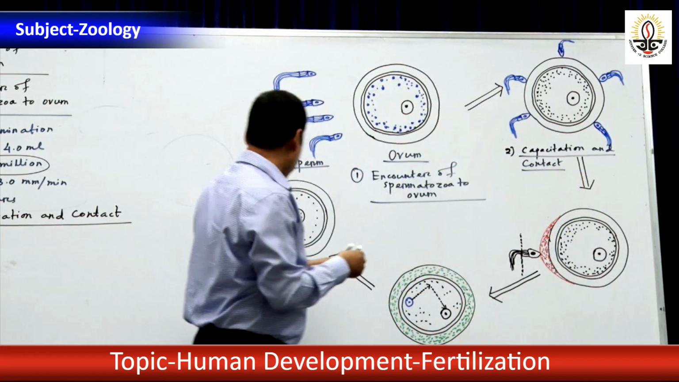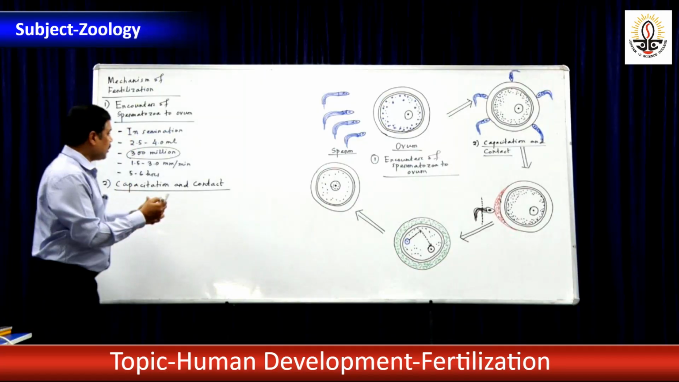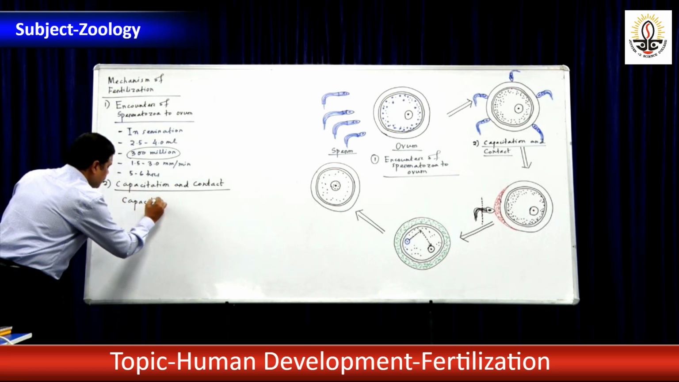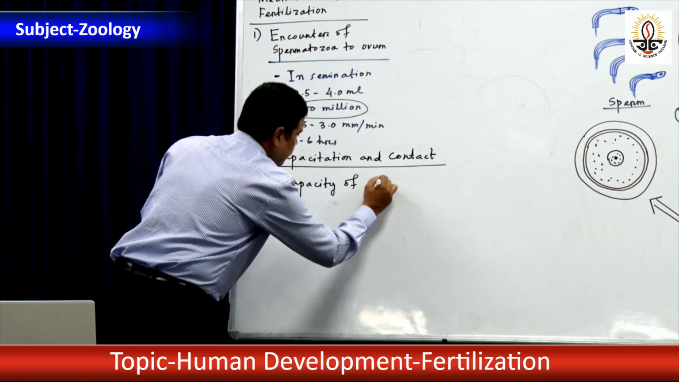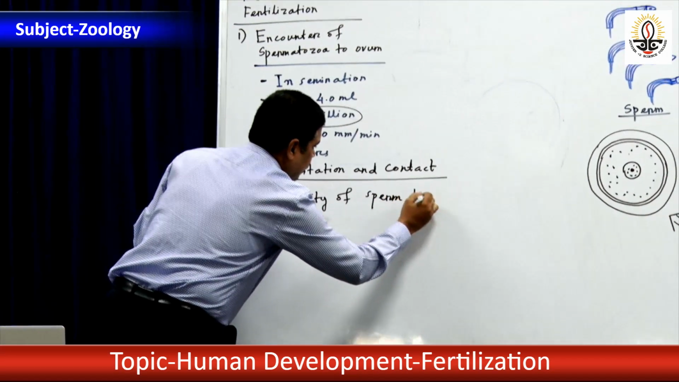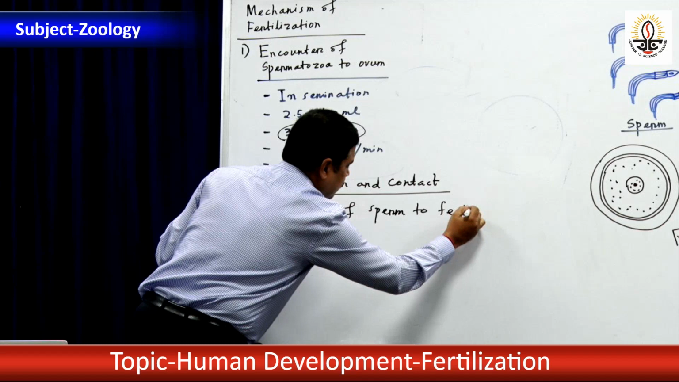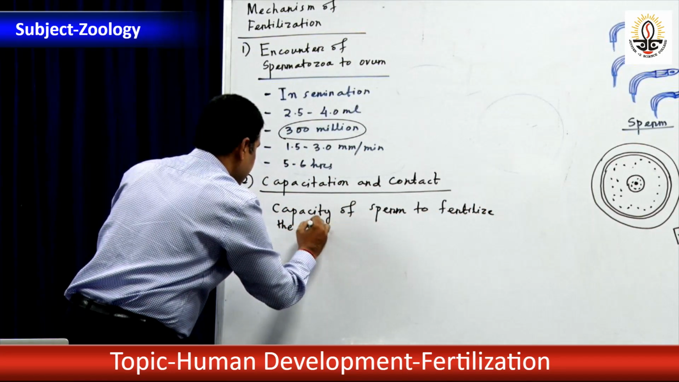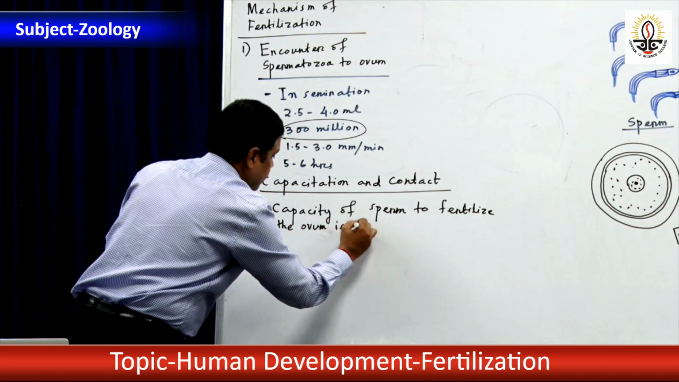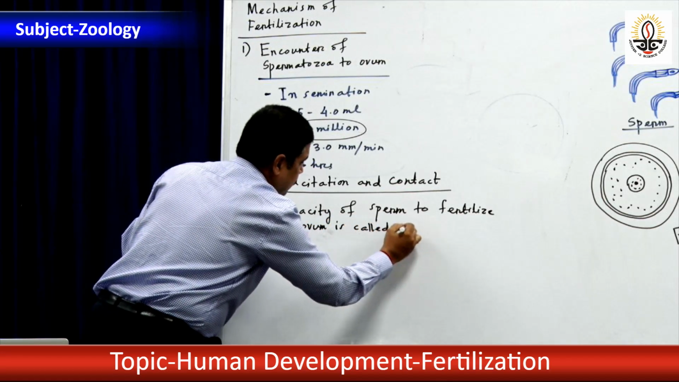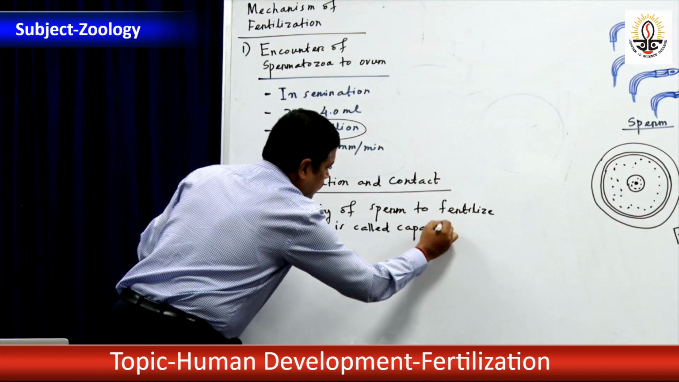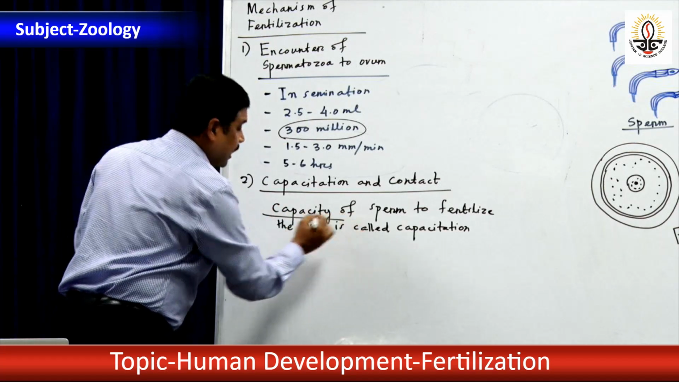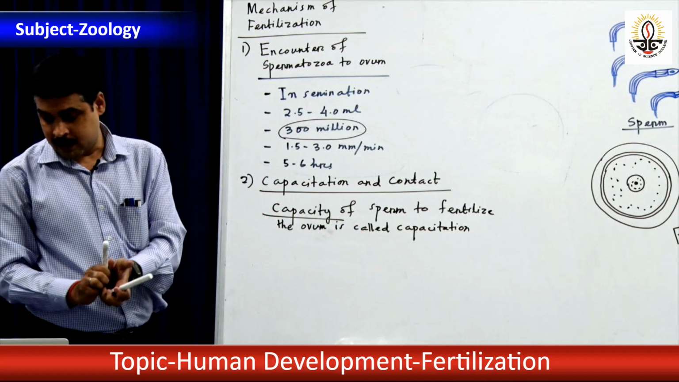Now see, the process of acquiring the capacity of sperm to fertilize the ovum is called capacitation. Are you getting me? The sperms will develop the capacity to fertilize the ovum.